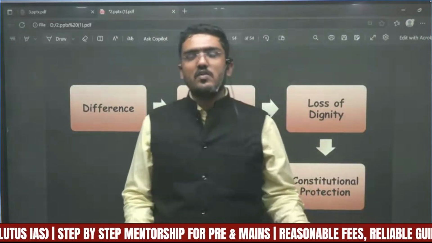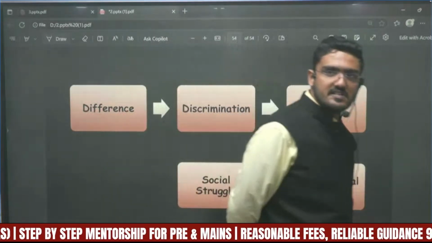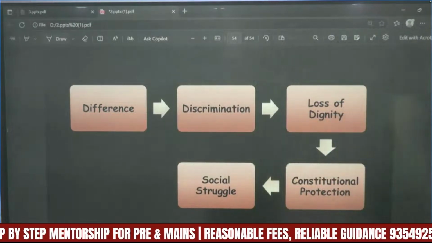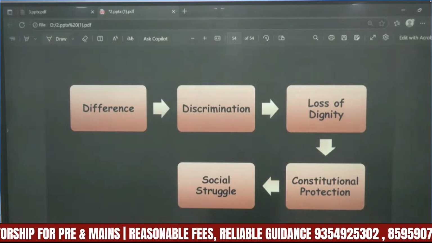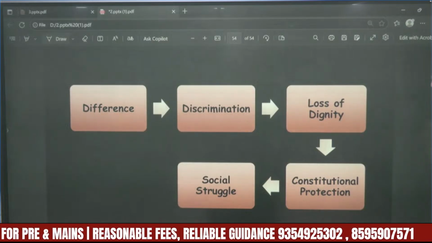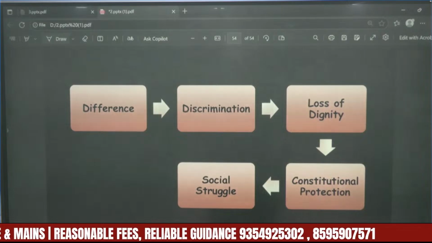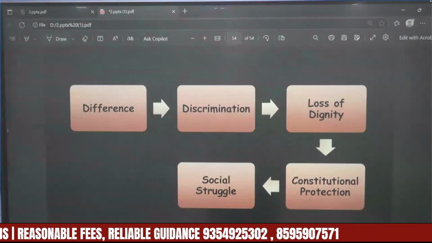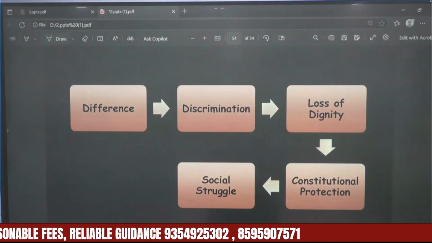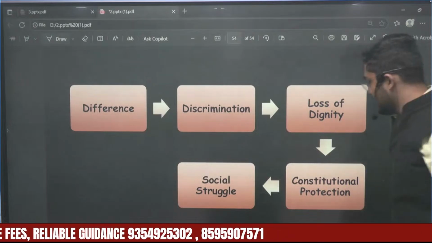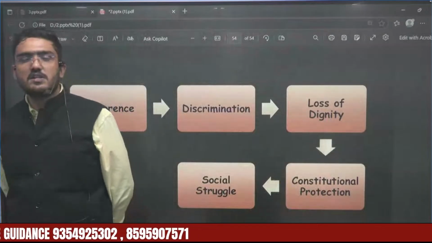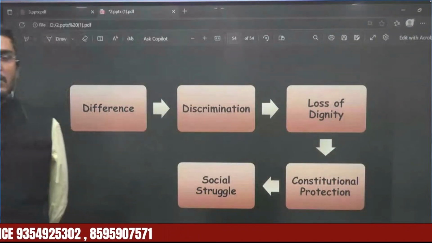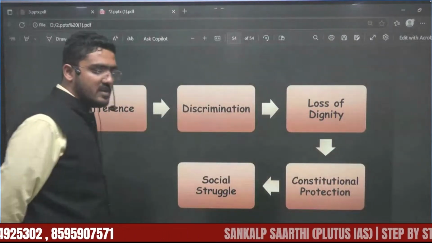This is true: differences exist, but because of differences, discrimination happens. Because of this discrimination, people lose their dignity. Because they lose their dignity, the Constitution comes and assures them protection. And this constitutional protection is a result of the social struggle that people waged to get these rights.